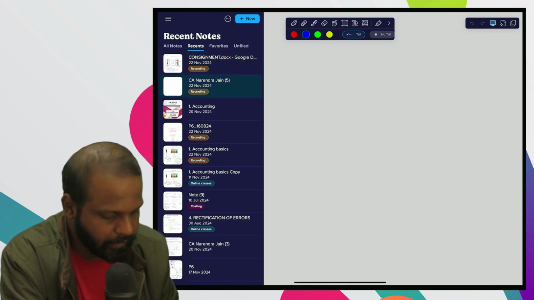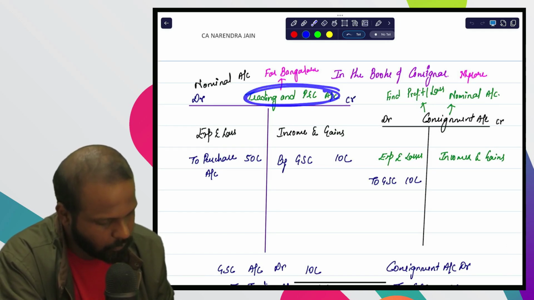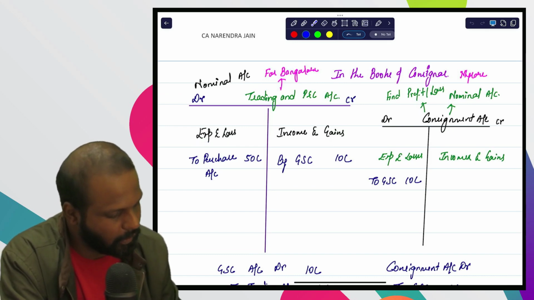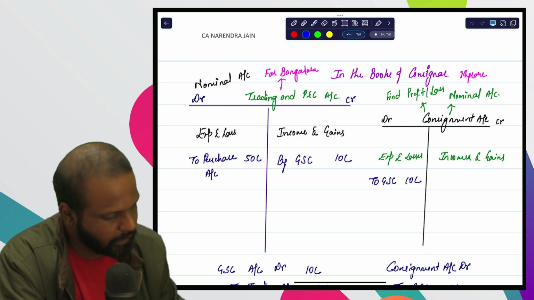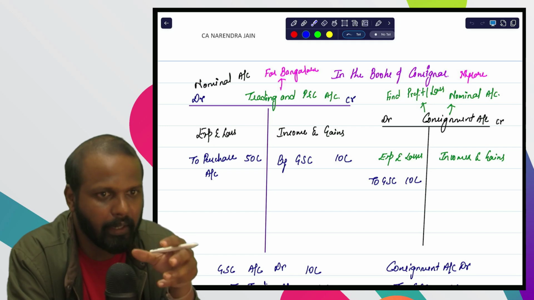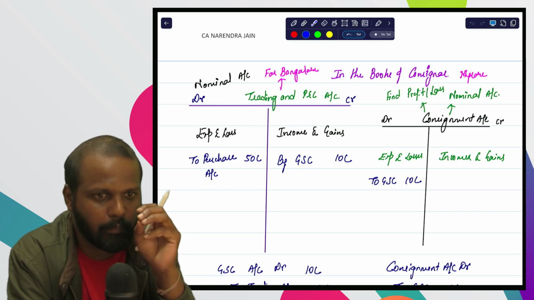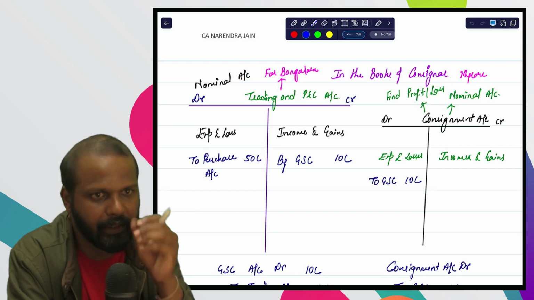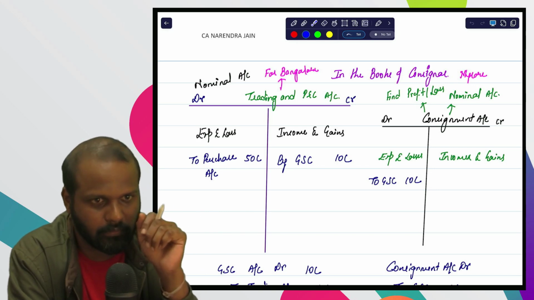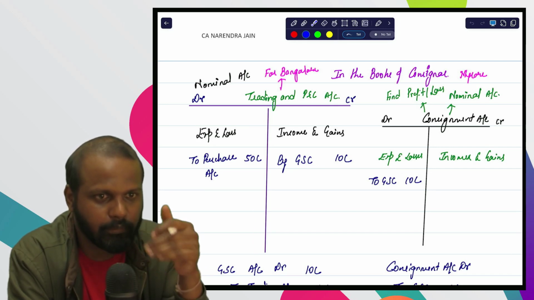So once I'll revise quickly. This trading and P&L account is only for Bangalore business, where you should record expense and incomes of only Bangalore business. And all Mysore expenses you should write in the consignment account. So normally what will happen, consignor will purchase the goods in bulk from the supplier. Let's say purchased goods of 50 lakh rupees. Being purchased an expense, we debit the trading account 50 lakh rupees. But out of 50 lakhs, 10 lakhs of goods you have sent to Mysore. So out of 50, 40 lakh expense belongs to Bangalore, and remaining 10 lakh expense belongs to Mysore.